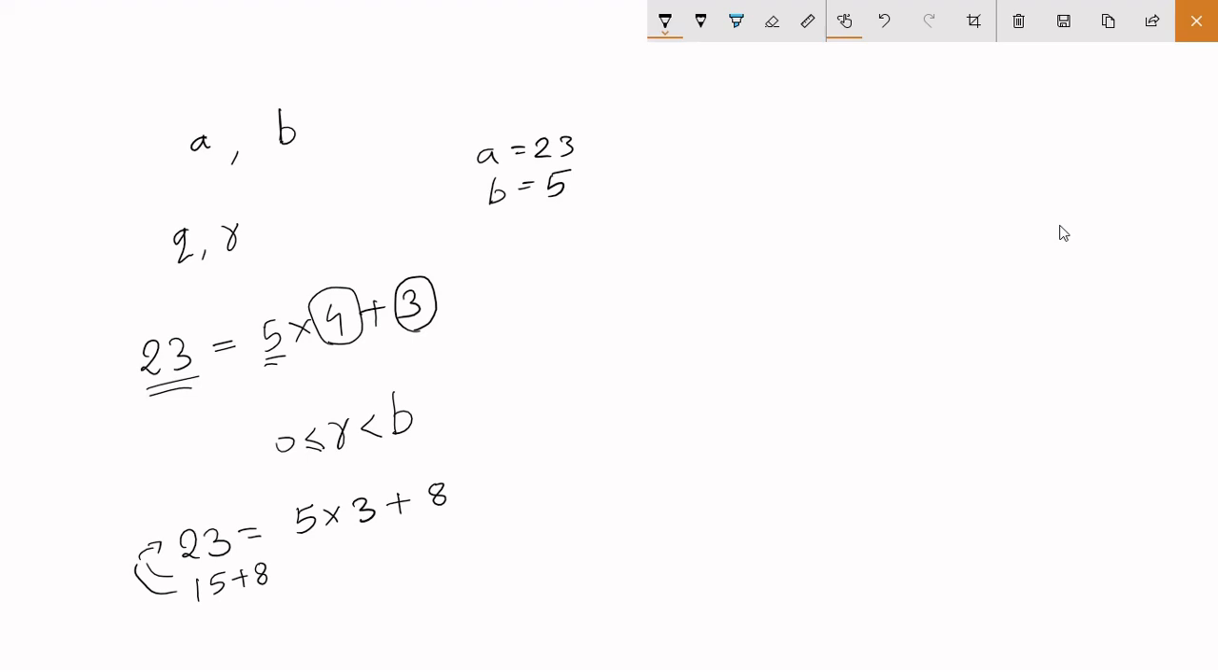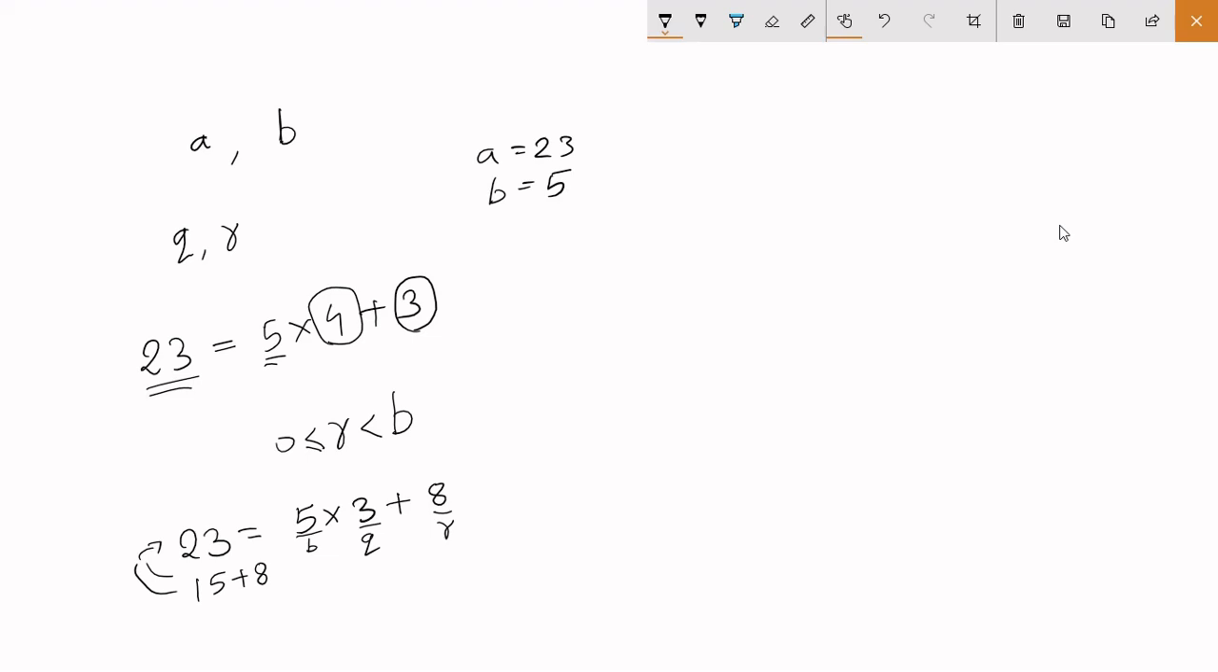So 5 into 3 plus 8 is also 23. But here, this is also in the lemma format. Here 5 is B and 3 is the quotient and 8 is the remainder. But as you can see, the remainder is not less than the divisor. 8 is not less than 5.